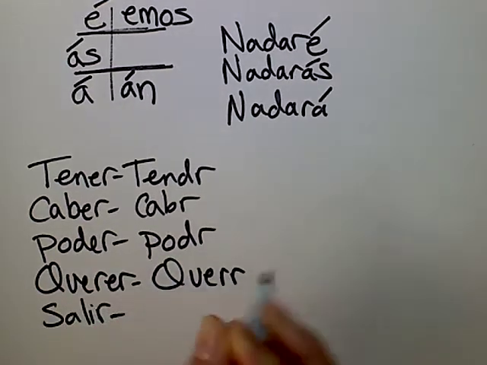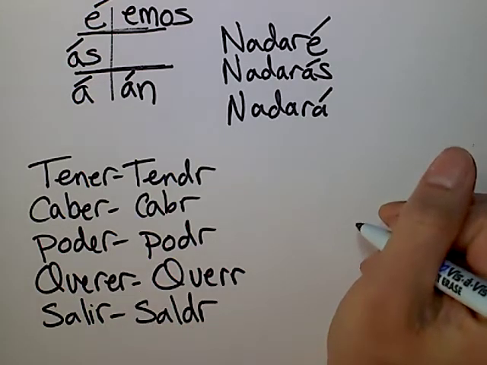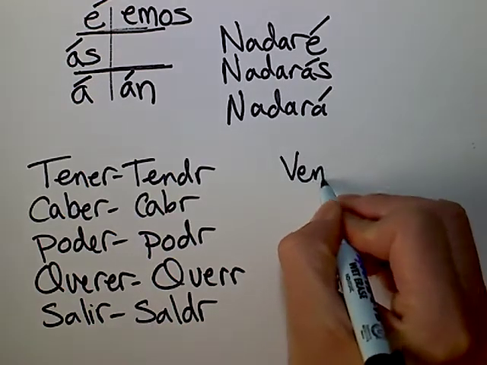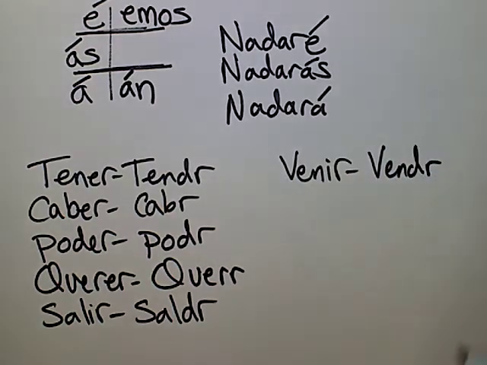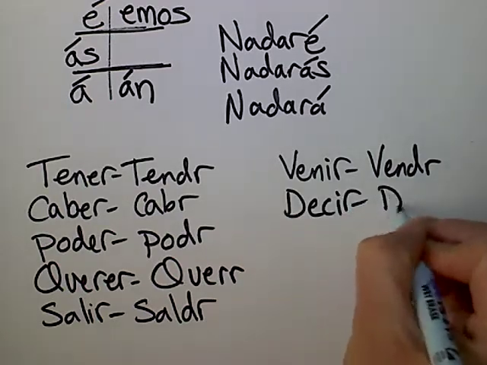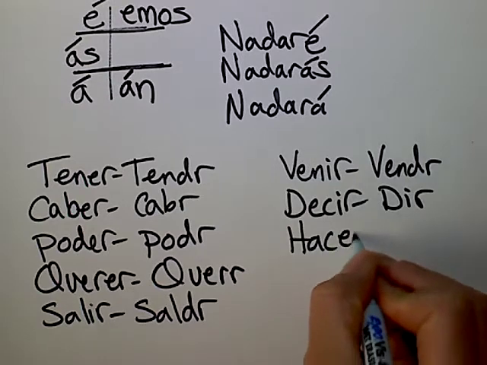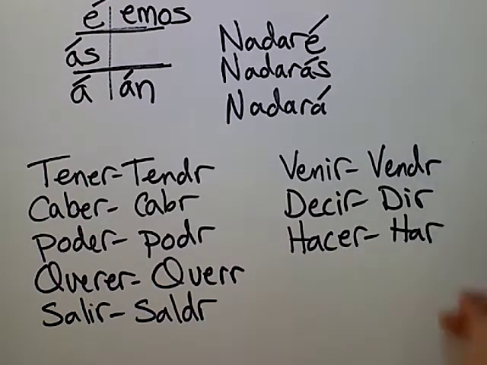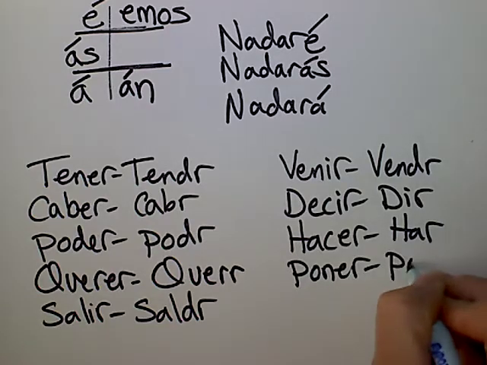Salir, which means to leave or to go out, it becomes saldr. Venir, to come to or to come from, becomes vendr. Decir, to say or to tell, becomes dir. Hacer, to make or to do, becomes har. Poner, to put, becomes pondr.